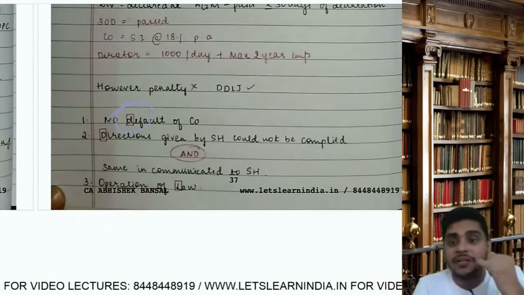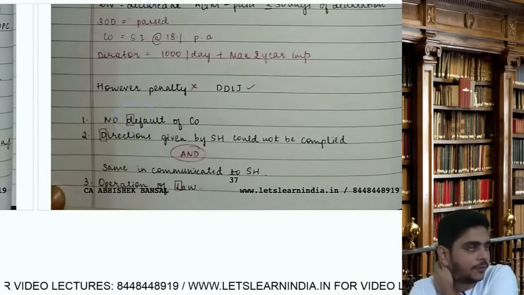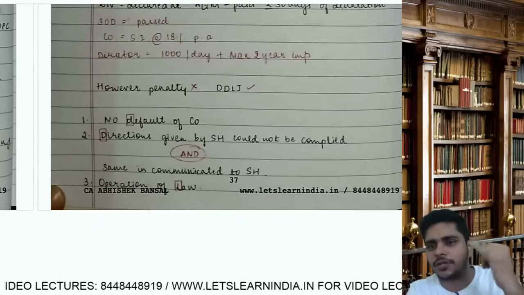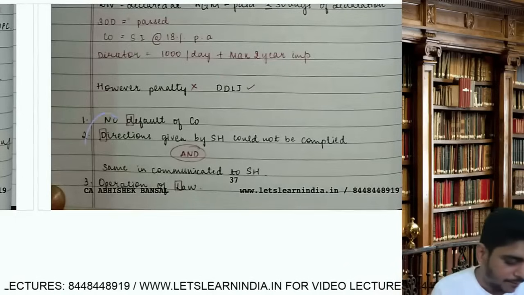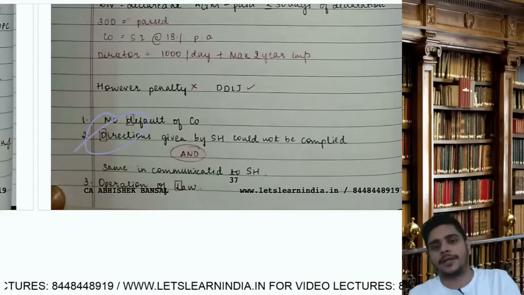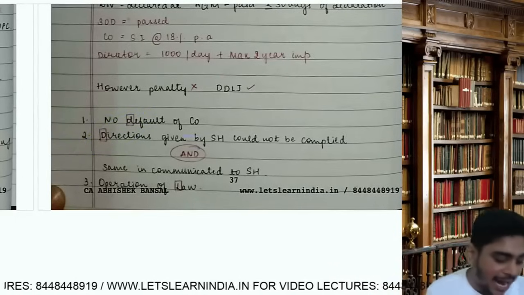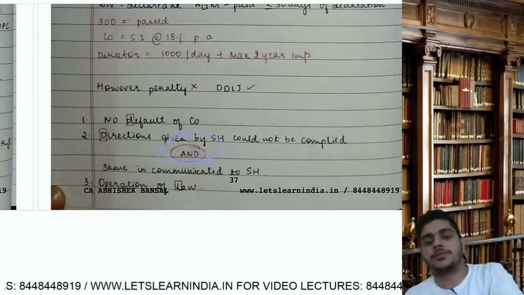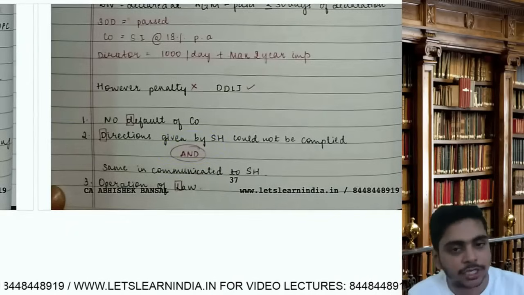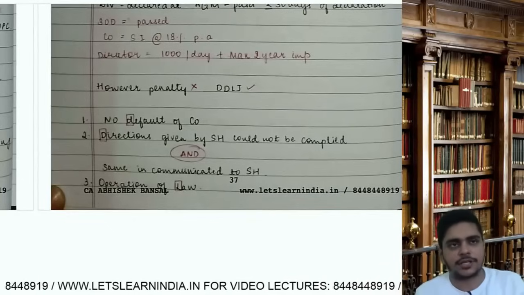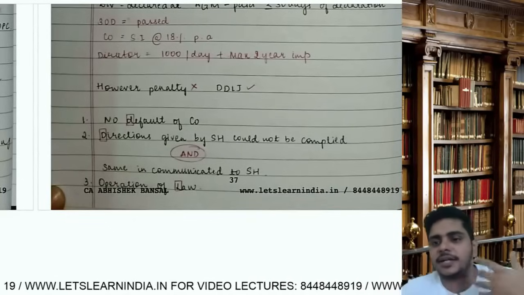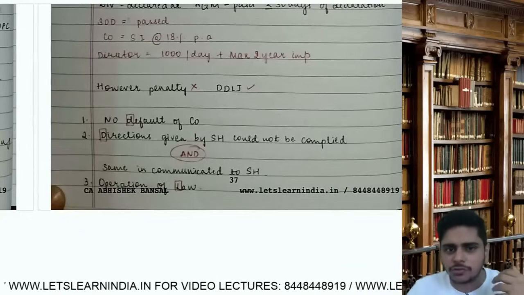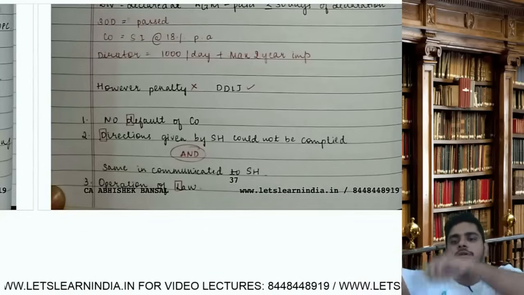First, no default of company. The code is DDLJD. If there was no default of the company, it will not pay the penalty. Number 2, directions given by the shareholder could not be complied with, and the same has been communicated to the shareholder. For example, the shareholder asked for ECS credit in his account, but the ECS is getting bounced back due to some bank issue, and this has been communicated to the shareholder; no penalty.